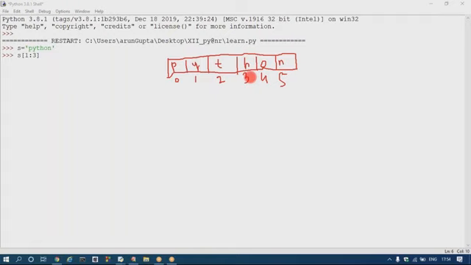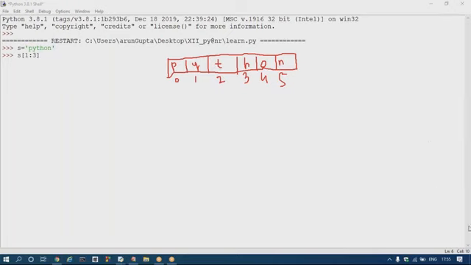Now take a little bit of care here: the slice operator always goes to the end index minus 1. It will take from the start to end minus 1. The output will be Y and T only.